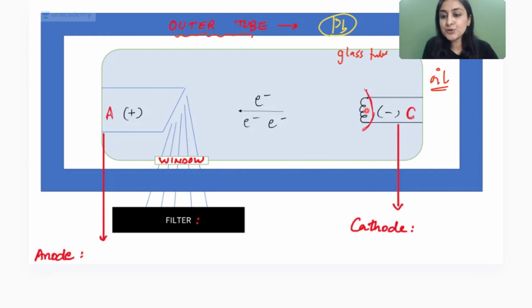So this is the filament. Do you see the filament? Thank you, aspirant. This is a filament like a bulb's filament. So that is called the cathode. Remember from chemistry, negatively charged is cathode. So this is made up of tungsten filament. Then we have the anode, positively charged anode, which is also made up of tungsten. But there is a difference in the alloy. We make them alloys. For that, what do we remember, guys?